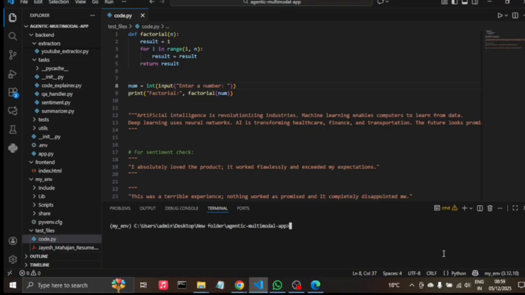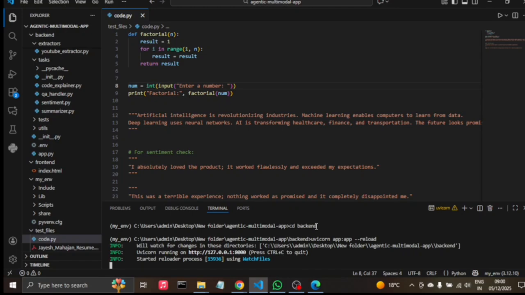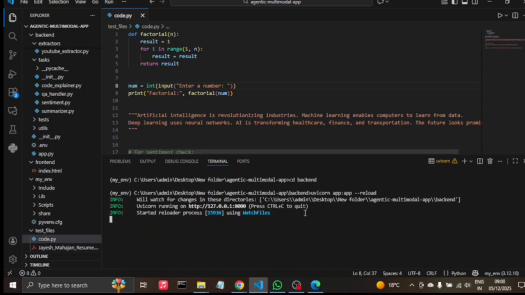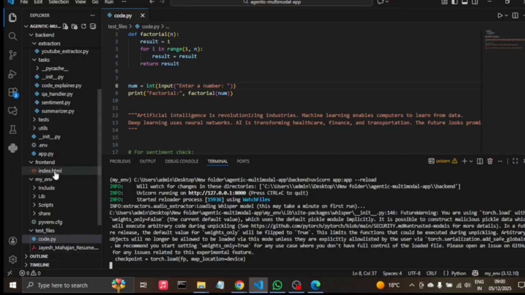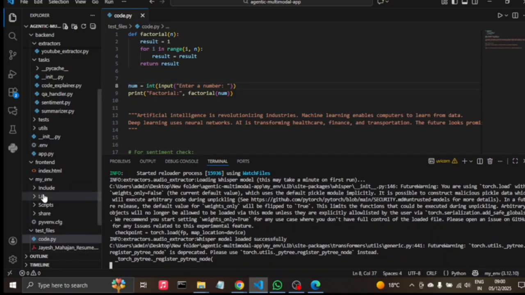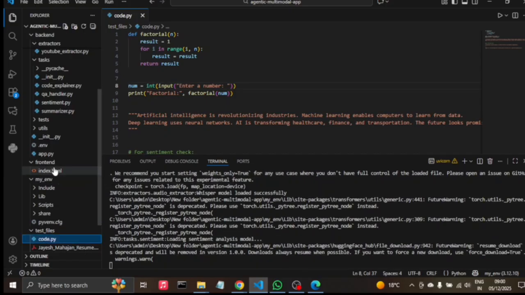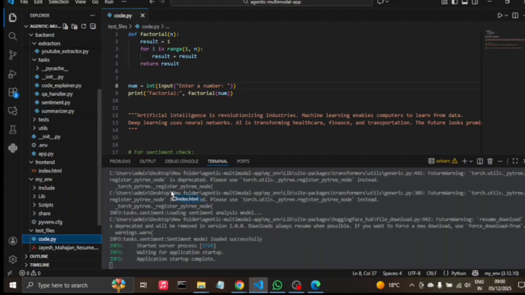Okay, now we will run the code and see how our UI is, and we will try different things. We will go into the backend folder and run uvicorn for connecting and running our FastAPI server. Now let me drag and drop the index file. Yes, completed.